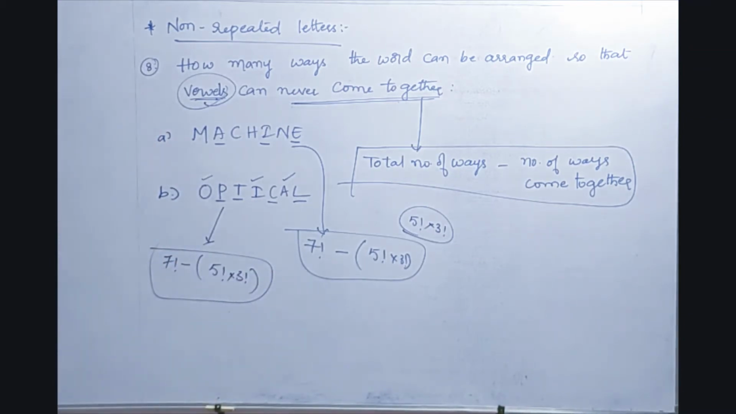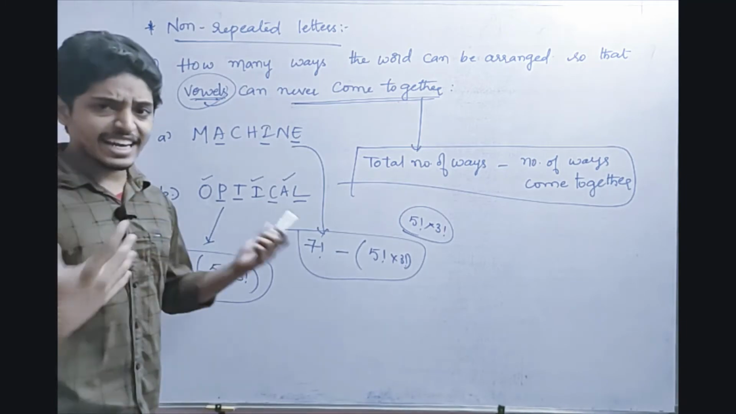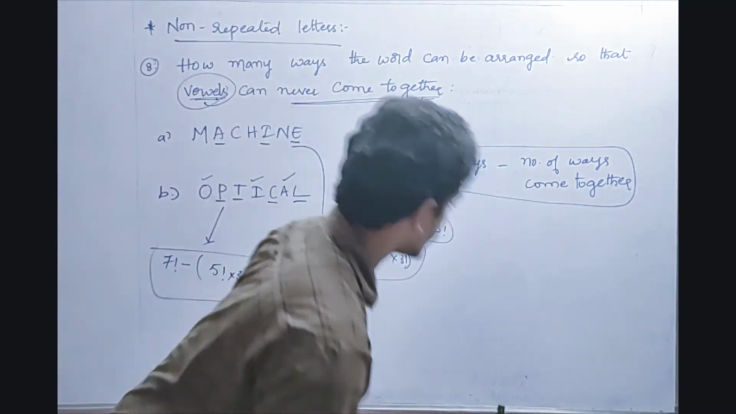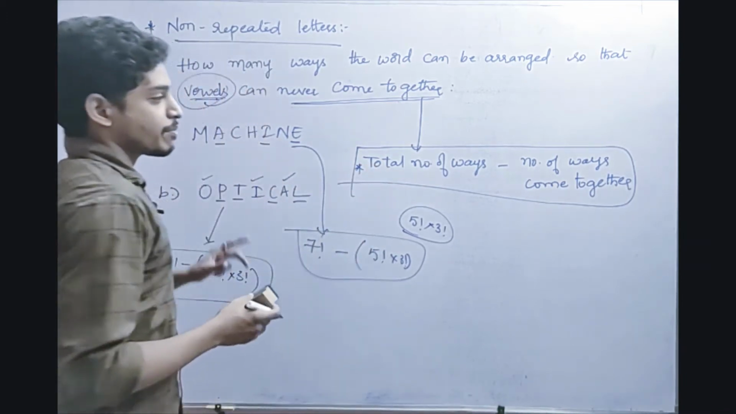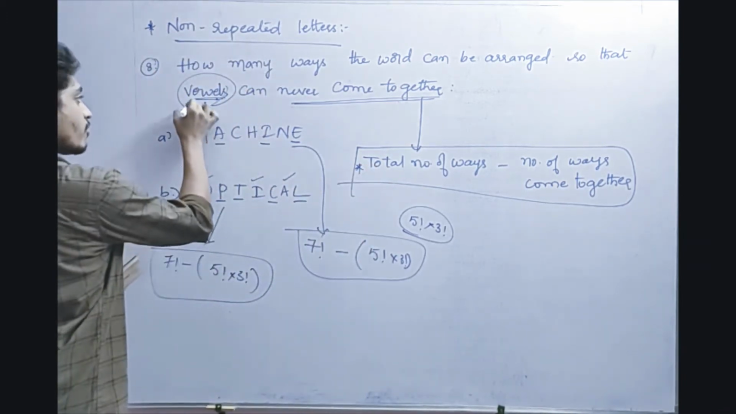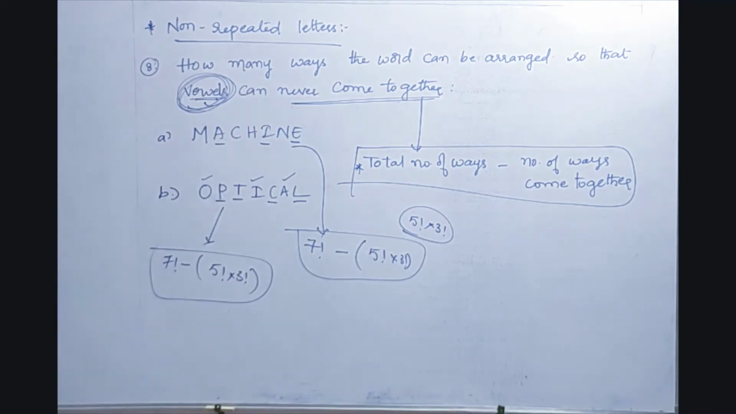Got my point? So this is the way how to answer the questions. For machine and optical, for any number of things you can do this process, but remember this formula friends. For never come together, total number of ways minus number of ways come together. What to come together? He has asked vowels here. So this is the way to approach.